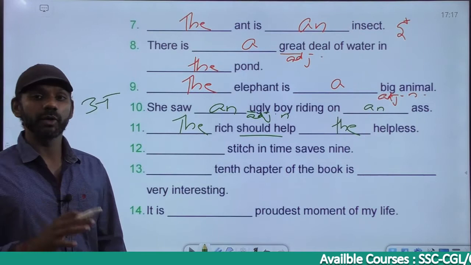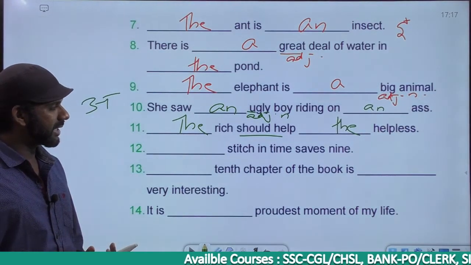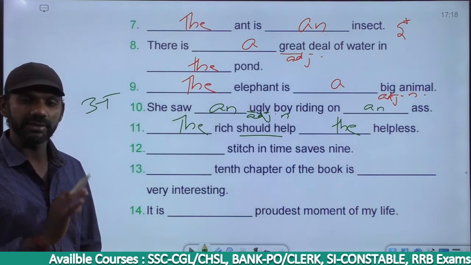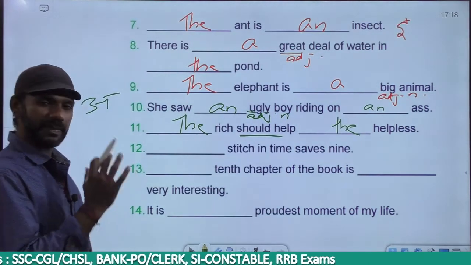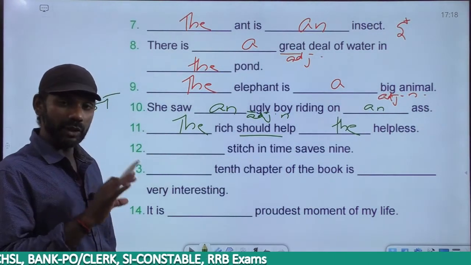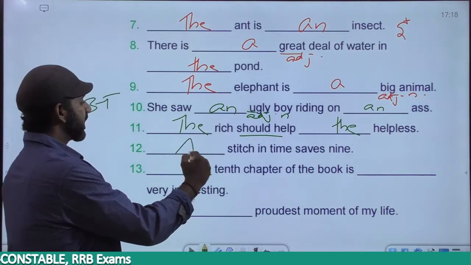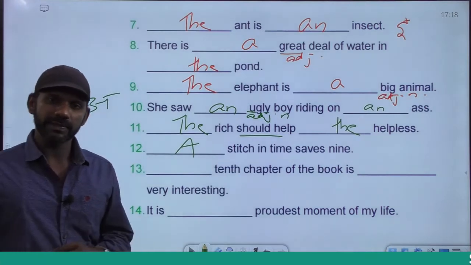This is also a proverb. The rules are not applicable. Dash stitch in time saves 9. We are not referring to any particular stitch here. There's no information given regarding the noun stitch here, so it cannot be taken as specific anyway. But rules are, and moreover, rules are not applicable on a proverb. It must be a stitch in time saves 9. You know the meaning of it?